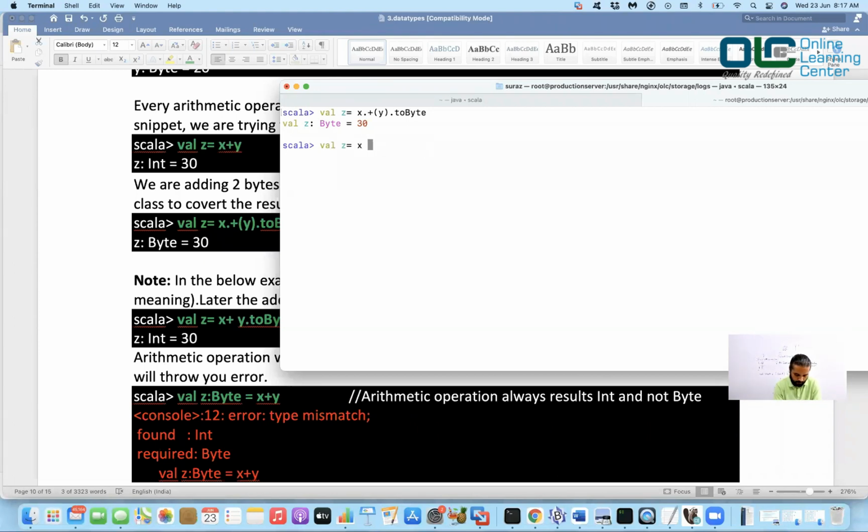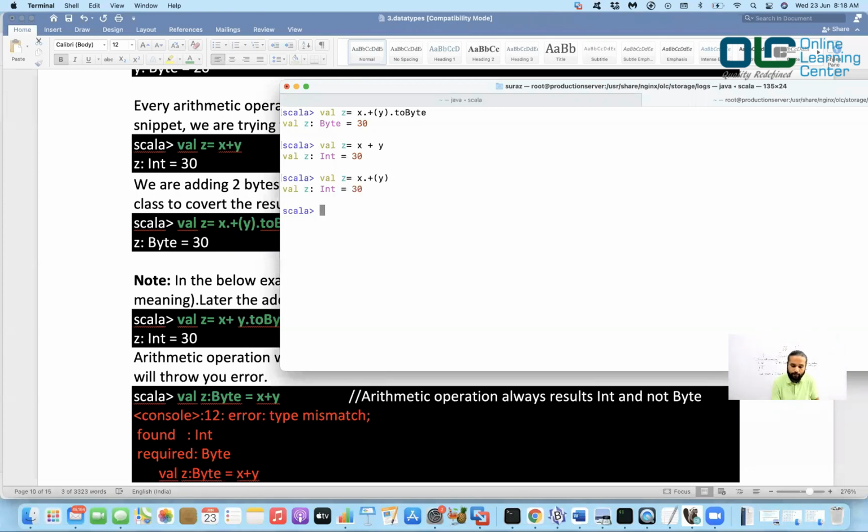Earlier our logic was x plus y, but can I not write it as x.plus(y)? You can definitely do this.